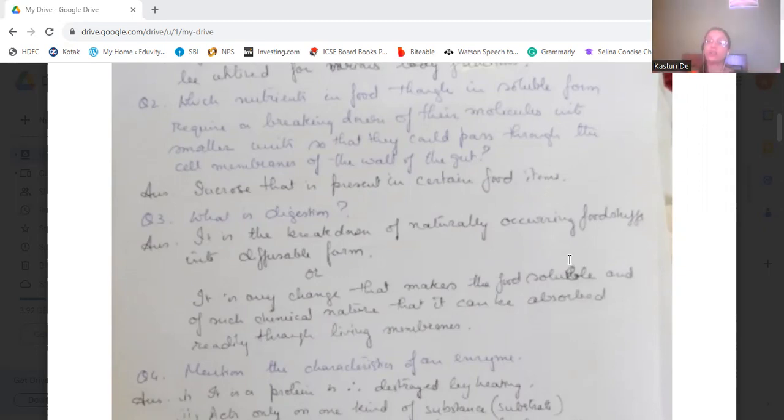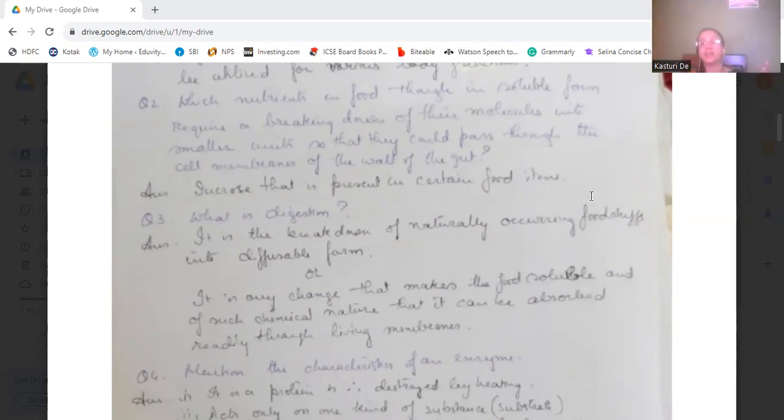What is that? That is known as sucrose, which is present in certain food items. Now, it is a complex form of carbohydrate, a disaccharide. So it has to be broken down first and then it has to be absorbed.